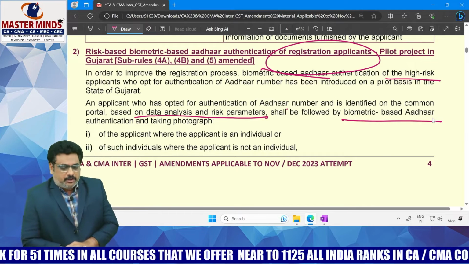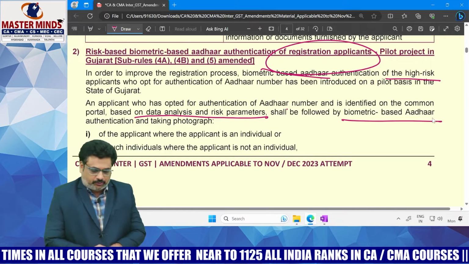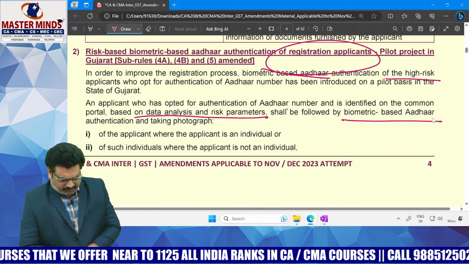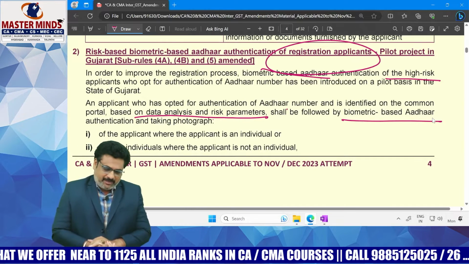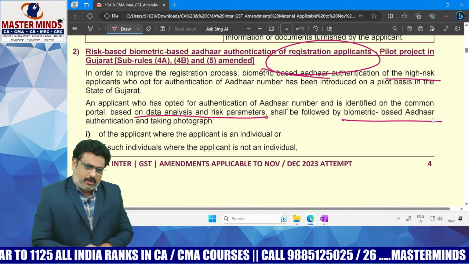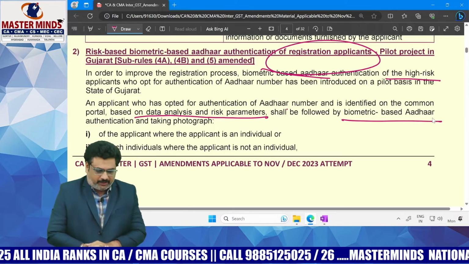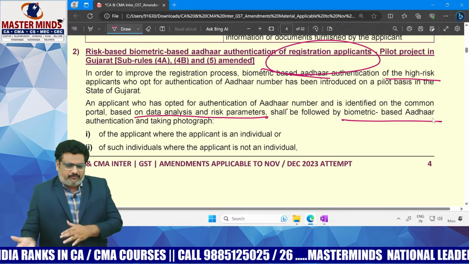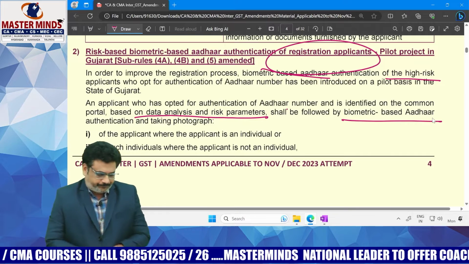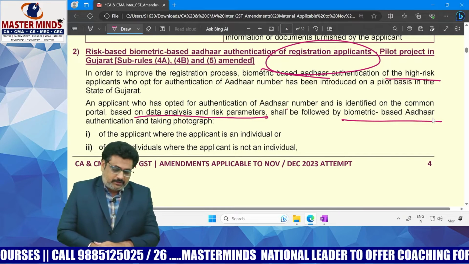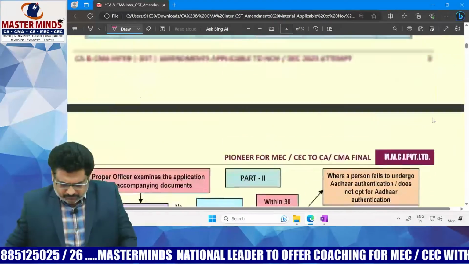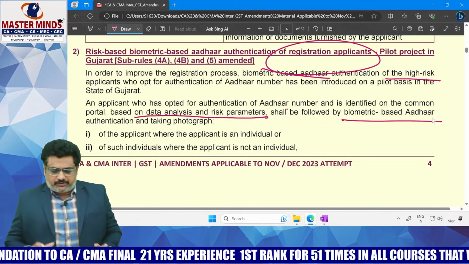If it is an artificial person, that means not an individual, then the photograph of the Karta, managing partner, or any other authorized representative will be taken. And the original copy of the documents uploaded in GST REG-01 will be verified at any one of the facilities notified by the Commissioner. Along with that, mandatory physical verification will also be there. This is the process you should remember.